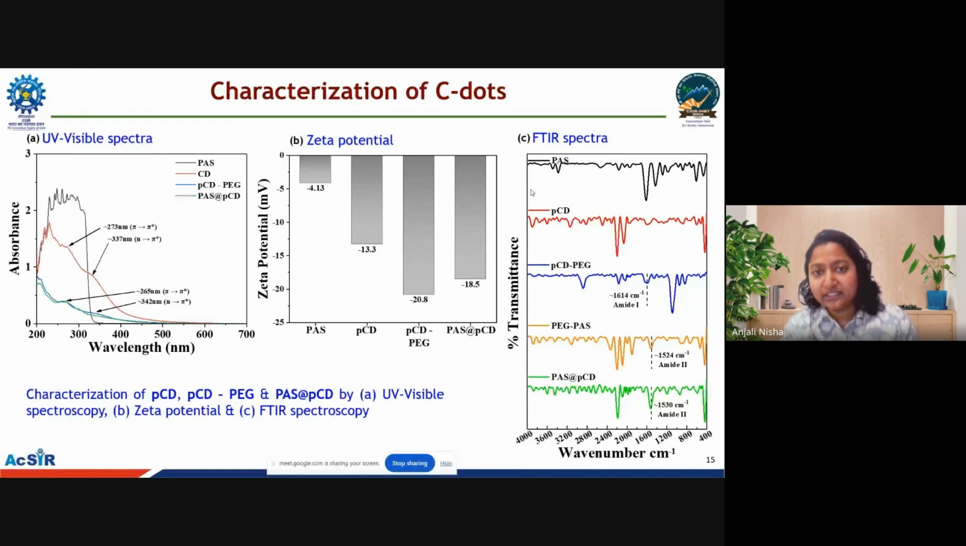Further, in the zeta potential studies, we found that the carbon dots and the conjugated carbon dots have a negative zeta potential, indicating that the surface charge is negative due to negatively charged functional groups present on the surface. Through FTIR, we confirmed the conjugation of PEG and para-aminosalicylic acid, which was conjugated using EDC-NHS coupling, giving the indication of amide bond presence.